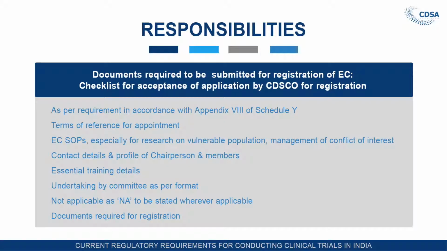Undertaking by committee as per format we have seen earlier, and wherever there is a non-applicability of this checklist or any item of this checklist, they have to mention not applicable, and the other documents required for the re-registration. So this is about the ethics committee registrations.